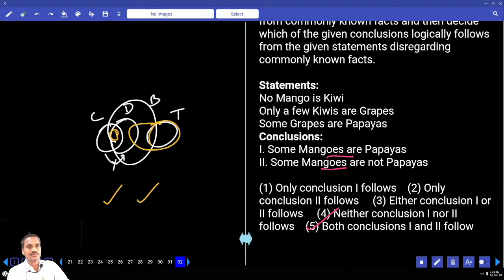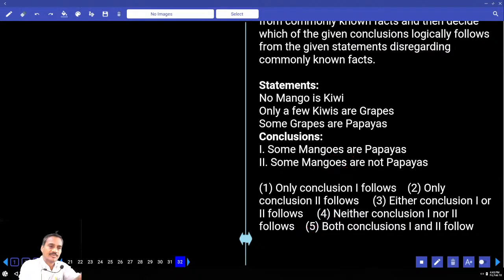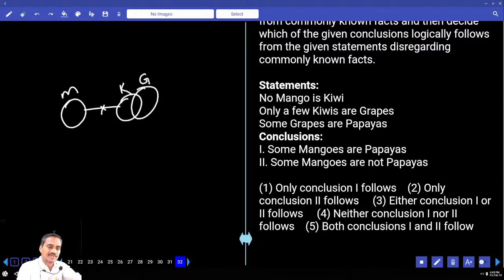Then coming to 32, no mango is kiwi. Tell me how to represent this one. This is mango and this is kiwi, and no mango is kiwi. And only some of the kiwis are grapes, but not all. And some grapes are papayas. Some mangoes are papayas? No. Some mangoes are not papayas?